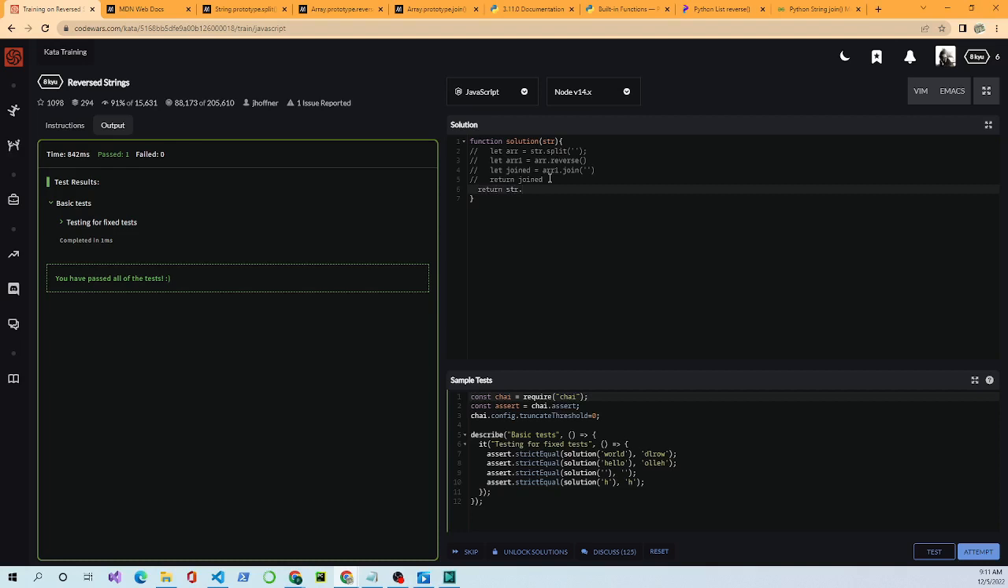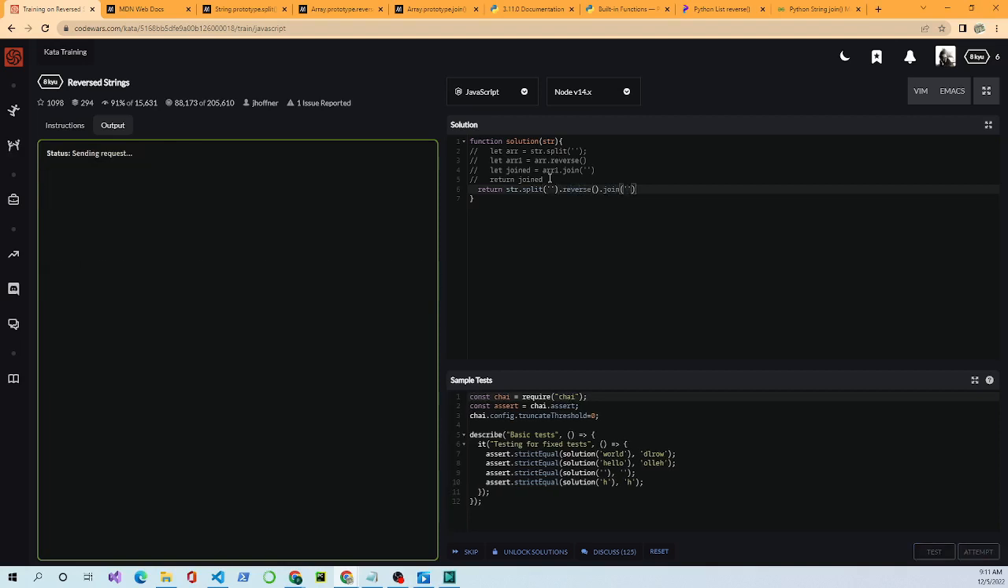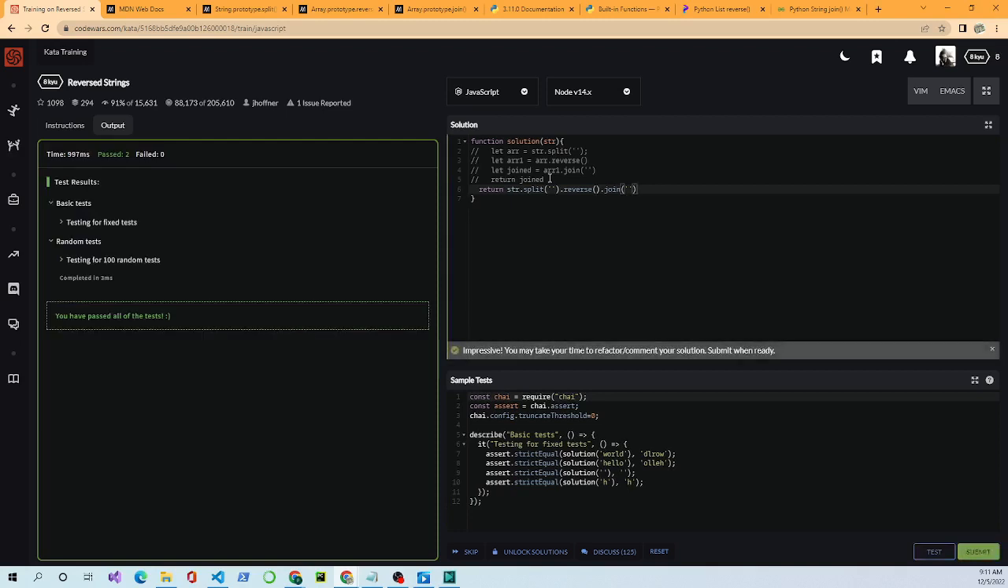So what a lot of people would do would be they would return str.split.reverse.join. You can chain these together, and if you test it again, it should pass again. Okay. But anyway, that's how you solve one of these problems.